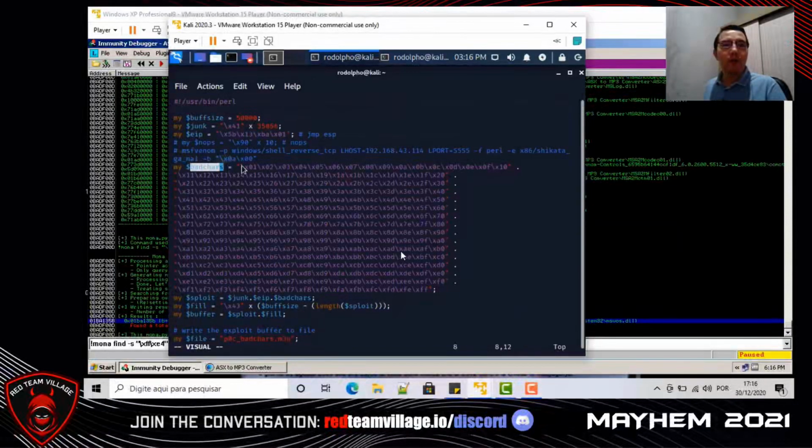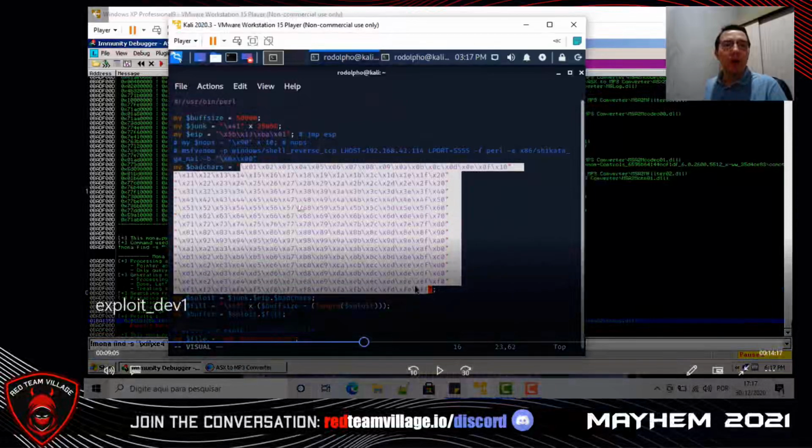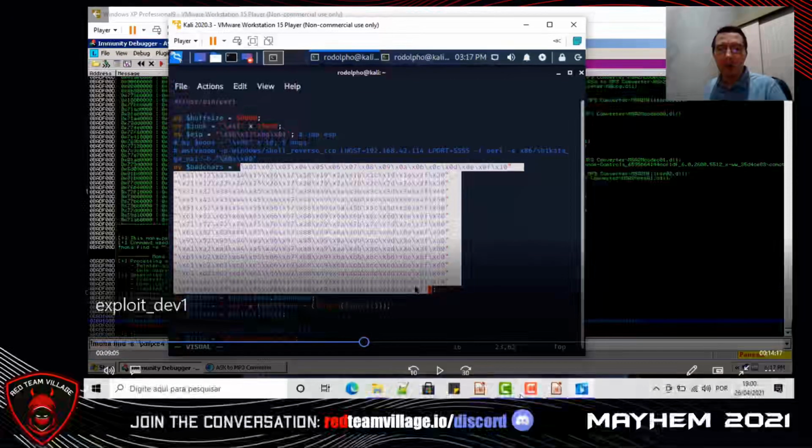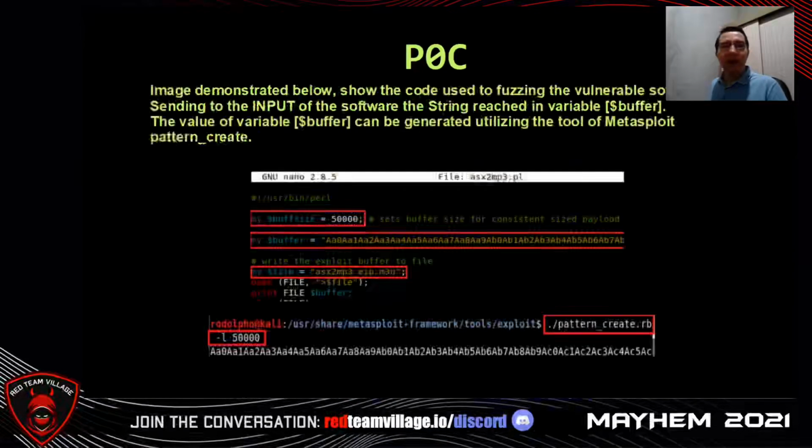So now we need to find the bad characters, bad chars. We will load in the vulnerable software the bad chars 01, 02, 03, 04, 05 up to FF. We will load all these characters in the vulnerable software with the objective of finding some errors. Let's understand better what bad chars means.